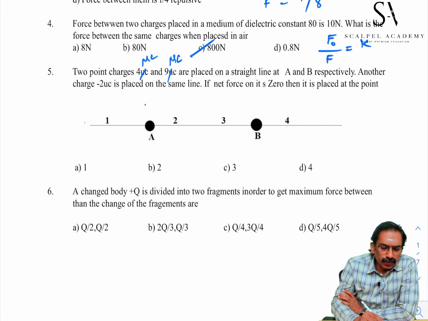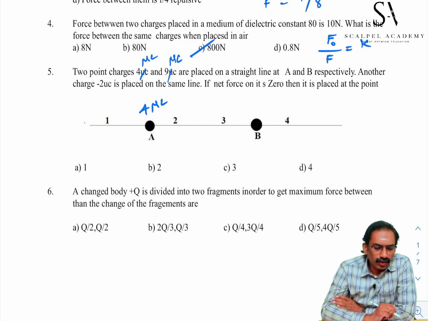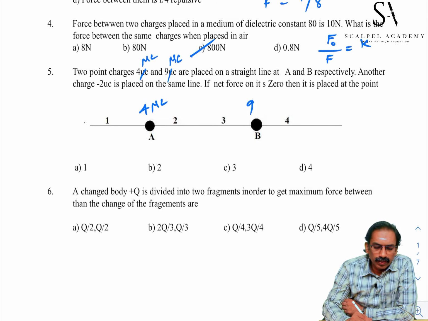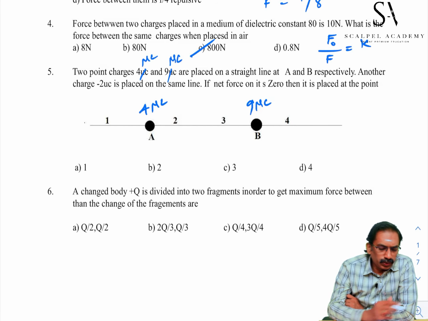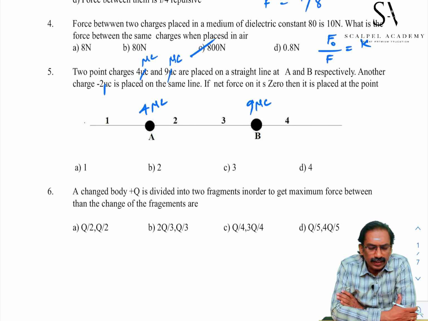This is 4 microcoulomb and this is 9 microcoulomb. Another charge minus 2 microcoulomb is placed on the same line. If the net force on it is 0, then it is placed at point 1 or 2 or 3 or 4.